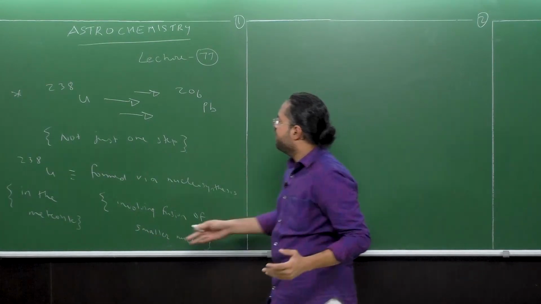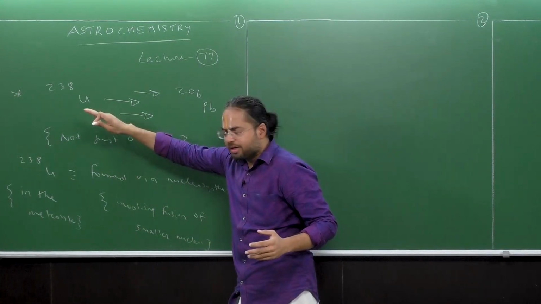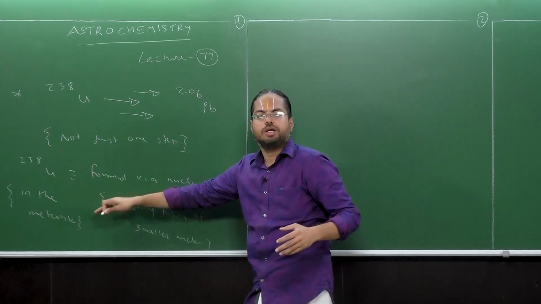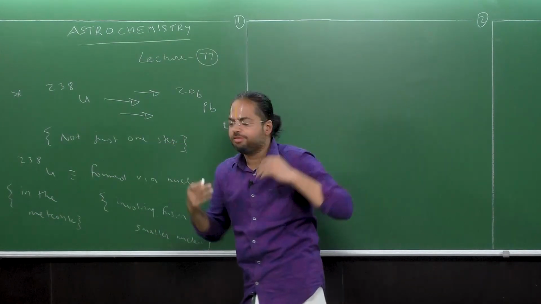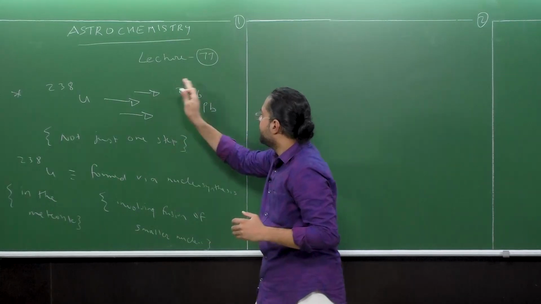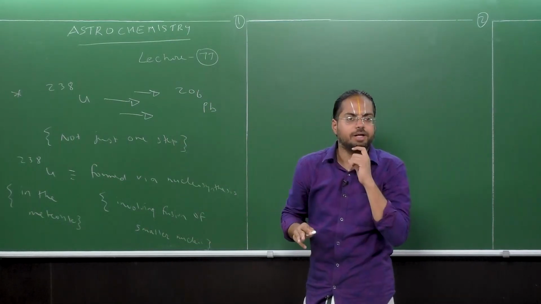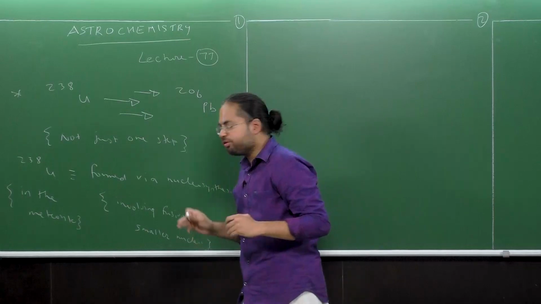So then, having understood that U238 got incorporated in the meteorite during its formation stage, that is eventually getting converted to lead, what was the mathematical equation describing this overall decay process?